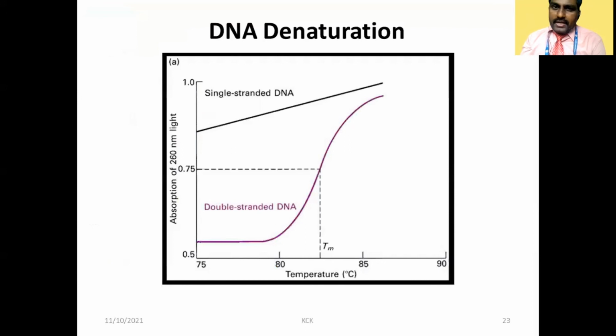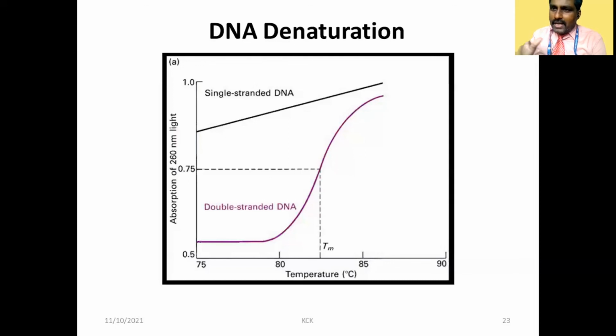And DNA denaturation can be identified. What is meant by denaturation? I will give you a simple example. Denaturation means you are keeping an omelette. You are denaturing the egg. That is what denaturation is. Similarly, our DNA denaturation can be distinguished or identified by UV visible spectra.